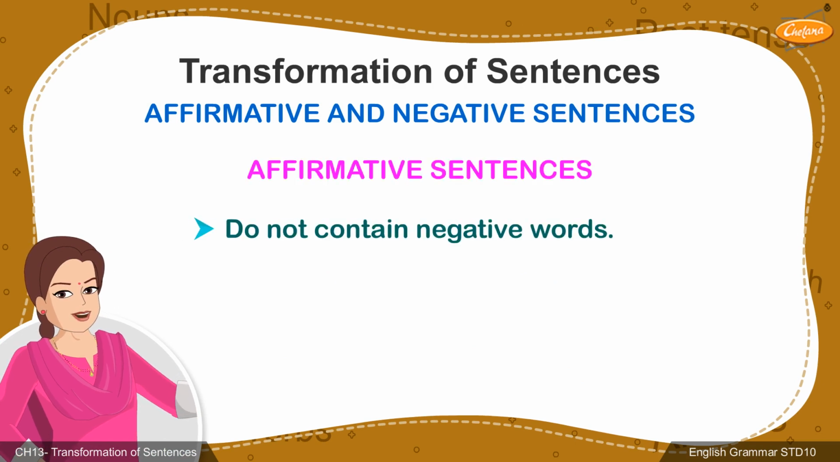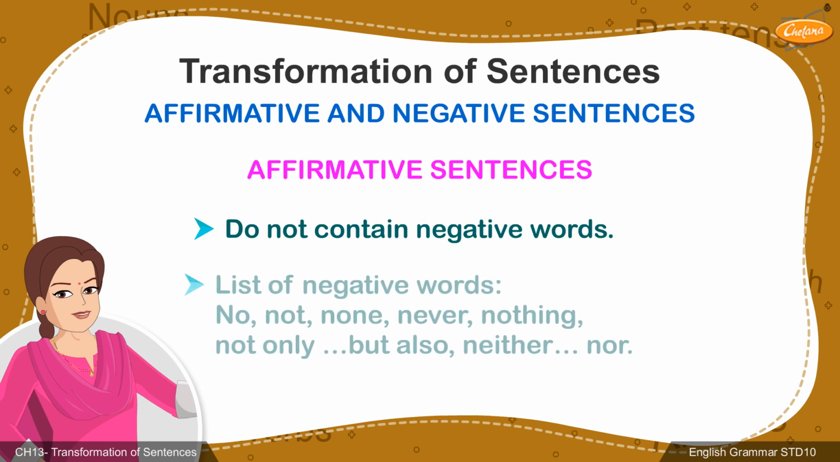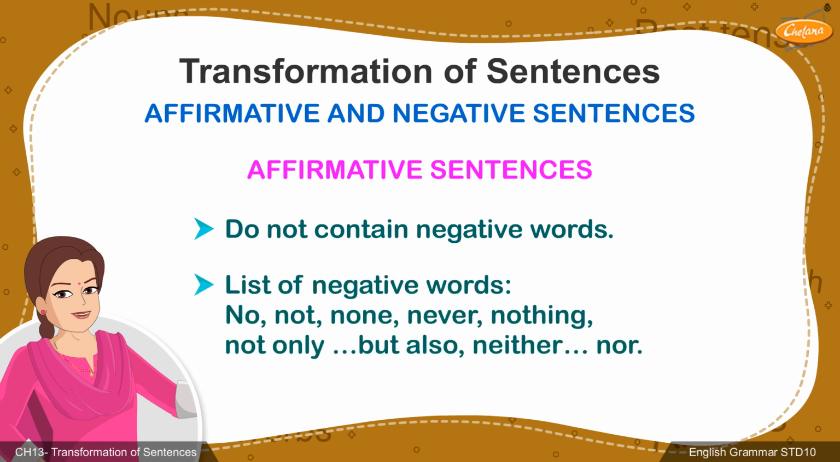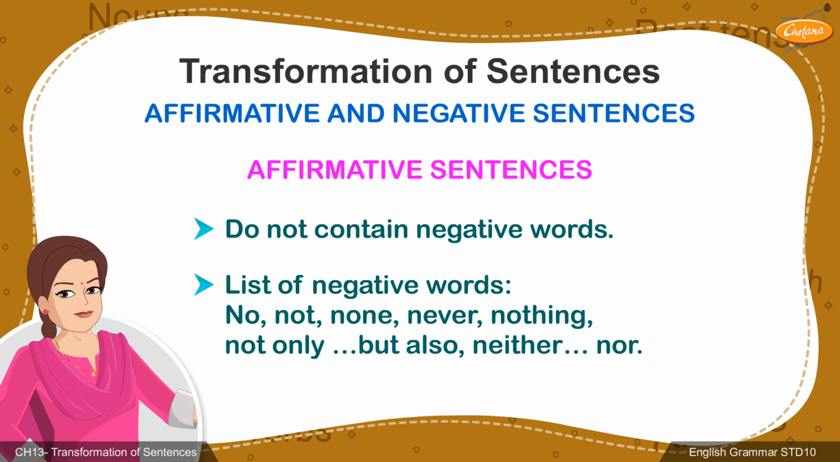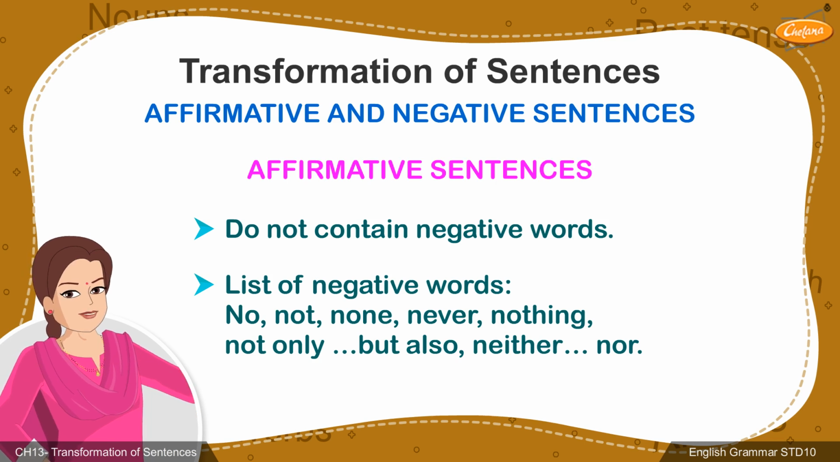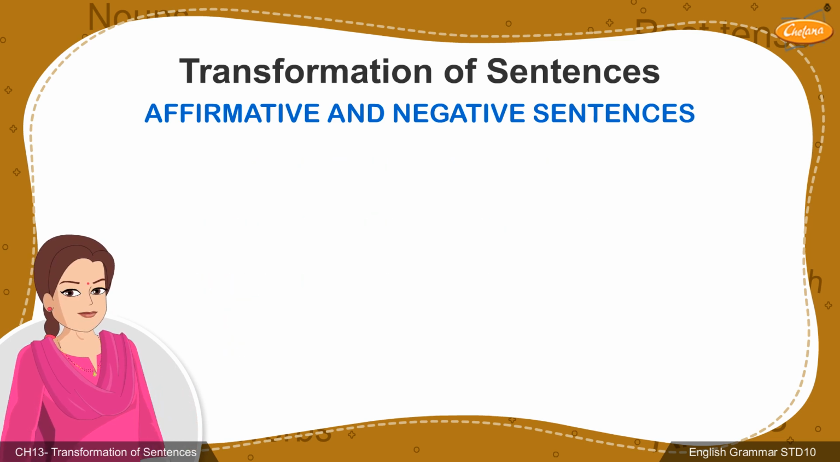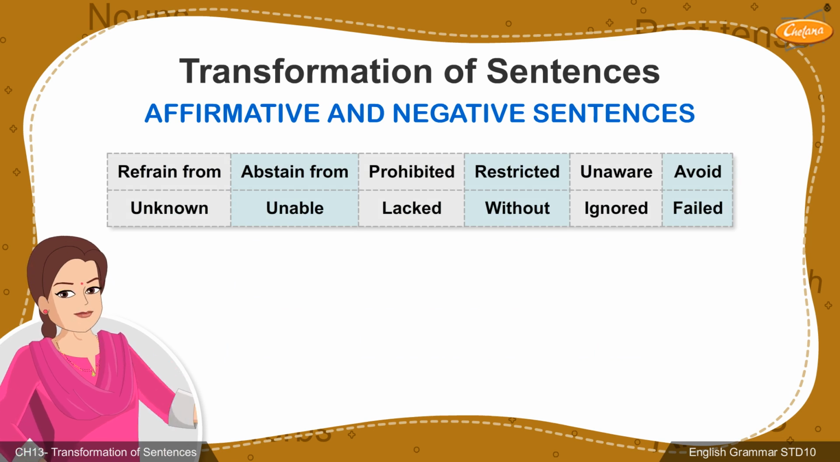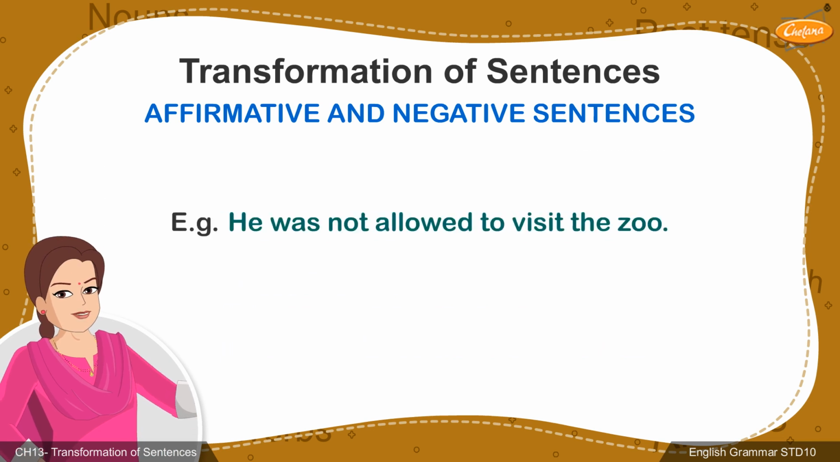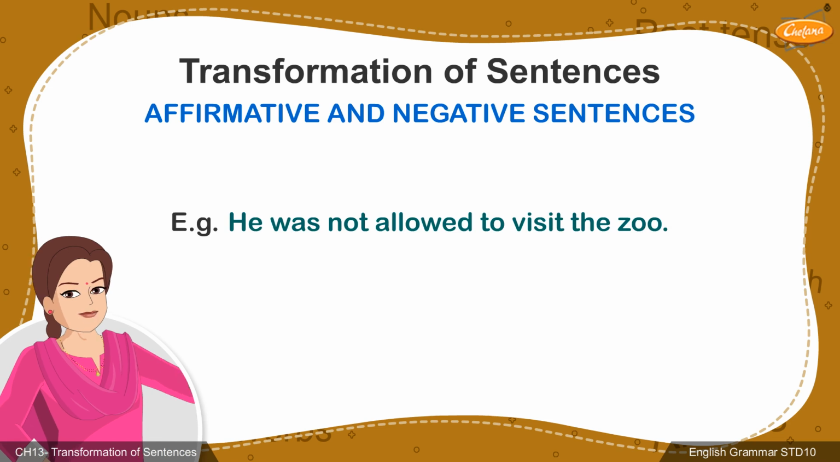Affirmative sentences do not contain negative words. Here's a list of negative words that you will have to eliminate before you transform the sentence into an affirmative sentence. When we transform sentences from affirmative to negative, we need to replace the negative words with positive words or phrases. Given on the screen are a list of words you could use to frame affirmative sentences. Let's consider a few examples on how negative sentences can be transformed into affirmative sentences using one of these words.